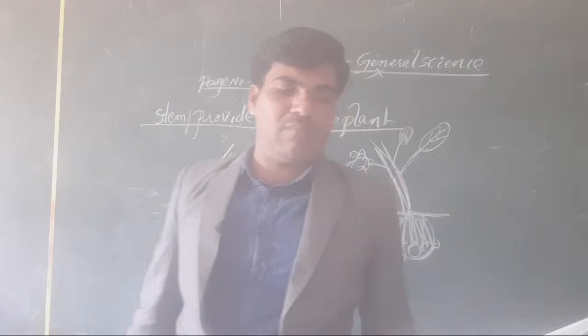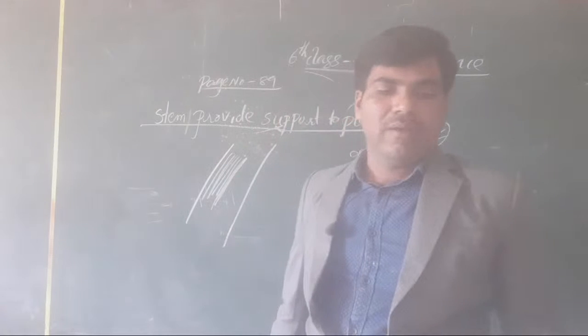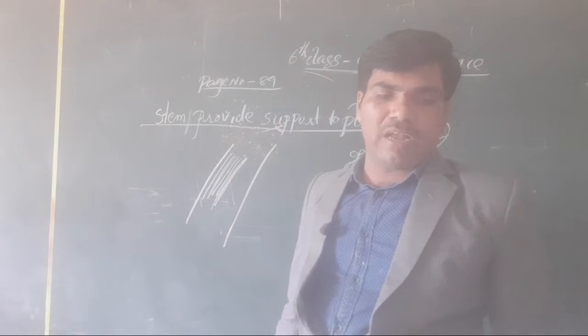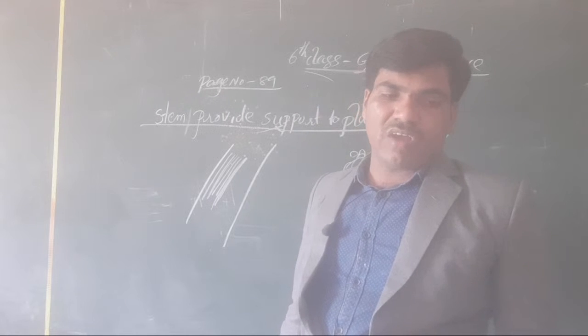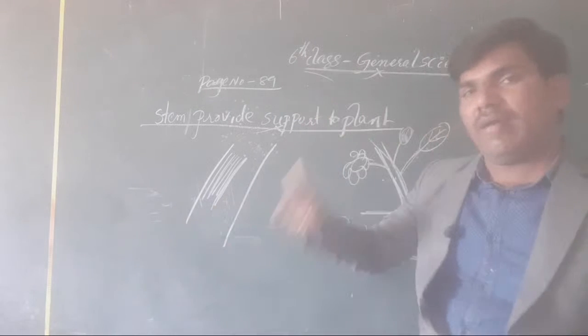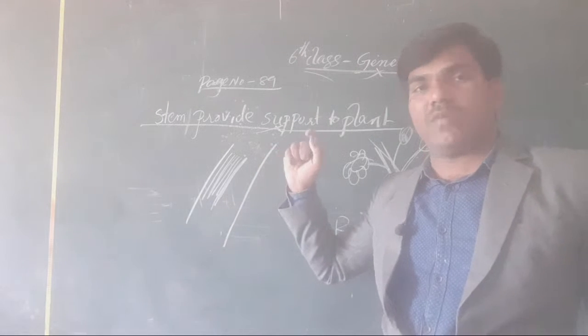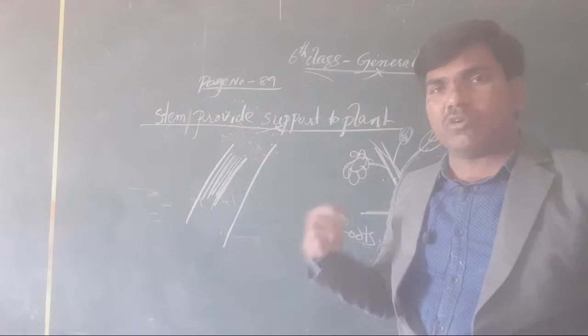Okay, take the stem of a plant which was kept in water with the red color ink, and cut a small section transversely with a sharp blade. Okay, clear or not all the students? It is observed in our microscope automatically.